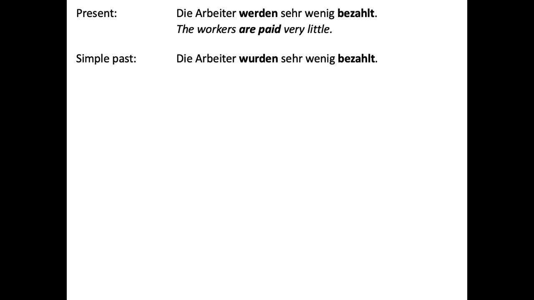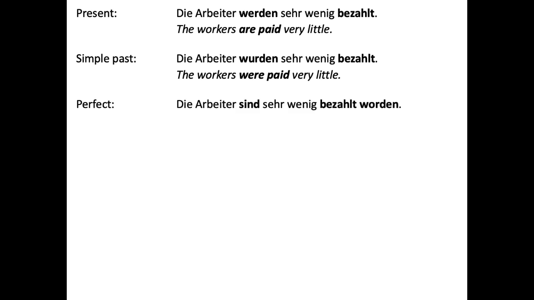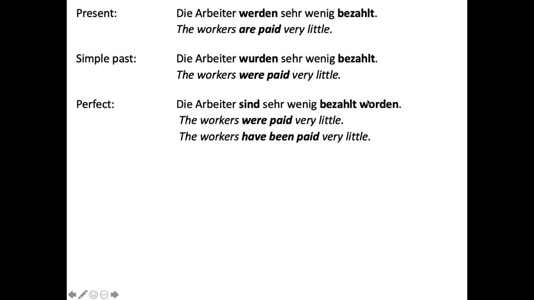Die Arbeiter wurden sehr wenig bezahlt, the exact same word order, except for a simple past conjugation on that wurden. And then sind sehr wenig bezahlt worden. So if we're going to have a helping verb like sind, that's going to go in the second position. But then we have two verbs left to go. Worden is kind of a past participle. So what's going to happen here is that you have your worden at the very end, and then your proper past participle second to last.